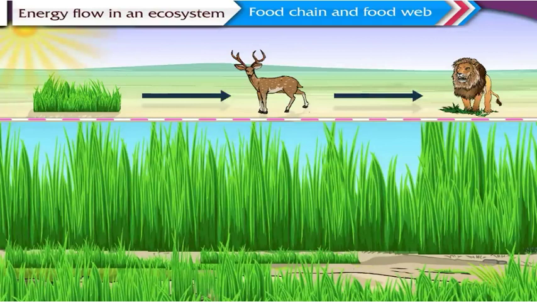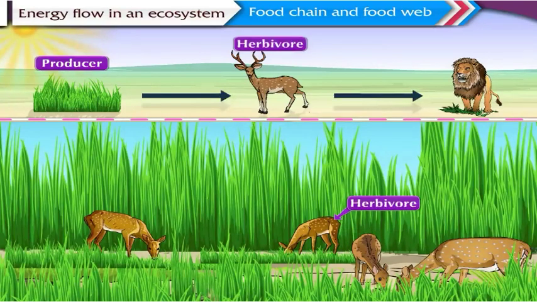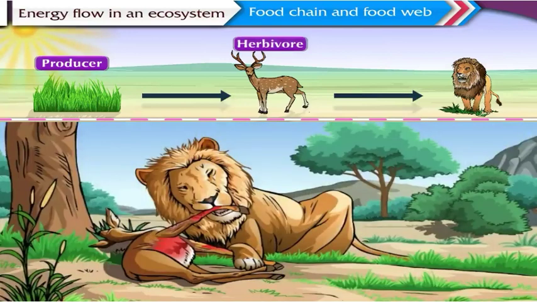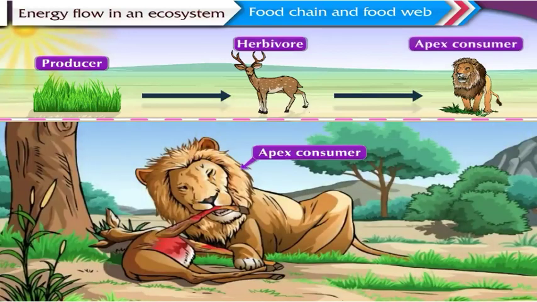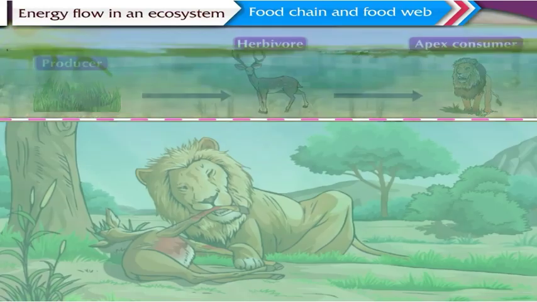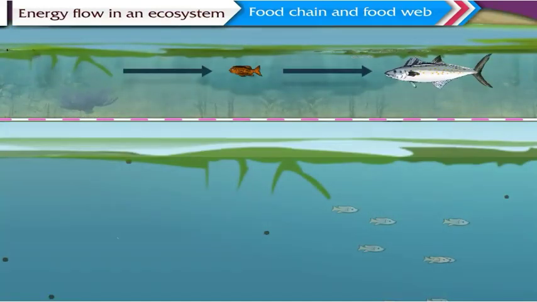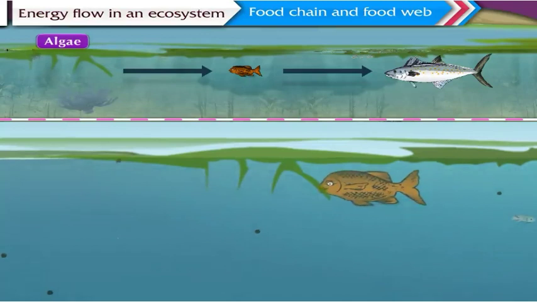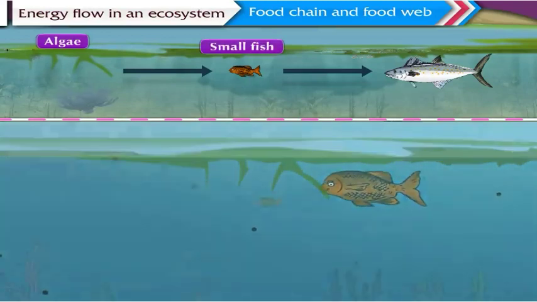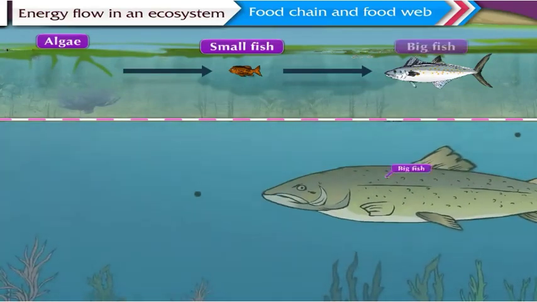In a grassland, the food chain begins with the green grass, which acts as the producer. The grass is eaten by a herbivore like a deer. The deer, in turn, is consumed by an apex consumer like a lion. In an aquatic ecosystem such as a pond, the food chain begins with the algae. The algae is eaten by small fishes, and the small fishes are eaten by big fishes.